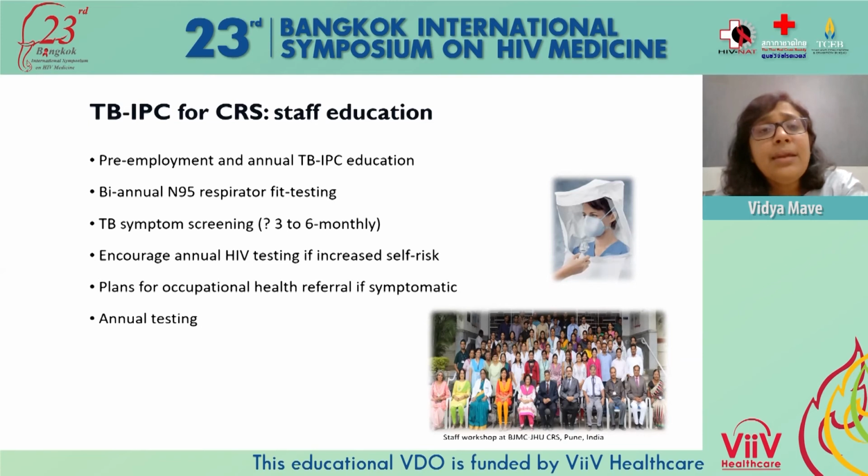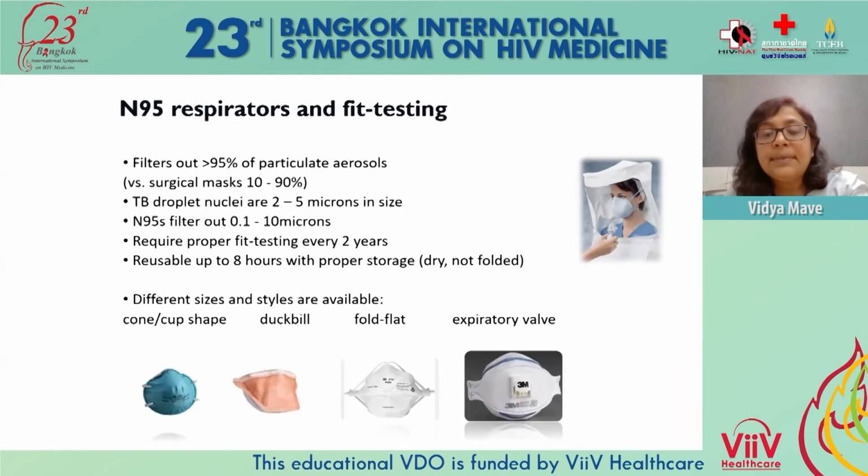Before employment, all of our research staff undergo pre-employment evaluations and get fit testing done. Symptom screening happens at least annually in our settings, and we encourage all of our study staff to undergo annual HIV testing as well as TB testing. Fit testing is done by a dedicated infection control officer.